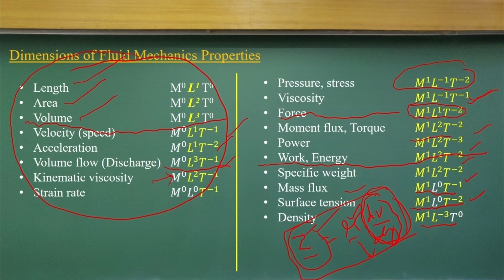And you know the relationship between kinematic viscosity and the viscosity or the dynamic viscosity. So, if you know the basic relationships between the fluid properties, we can also compute the dimensions of the fluid properties.